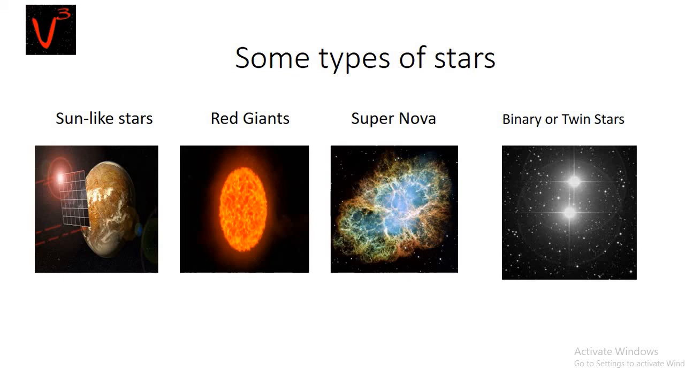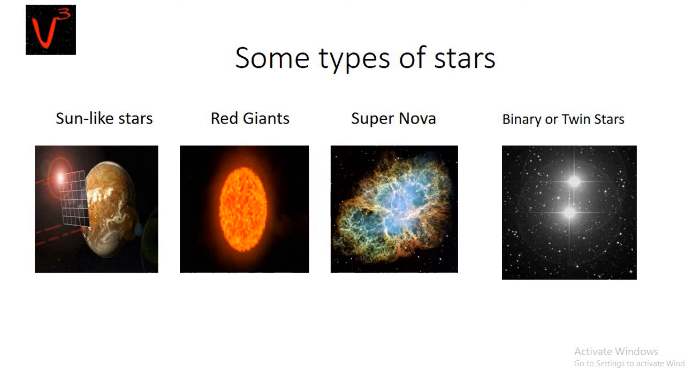The third type is supernova. These are even brighter and larger than the red giant stars. Their temperature is between 3000 to 4000 degrees Celsius, but their diameter can be more than 100 times greater than that of the Sun.